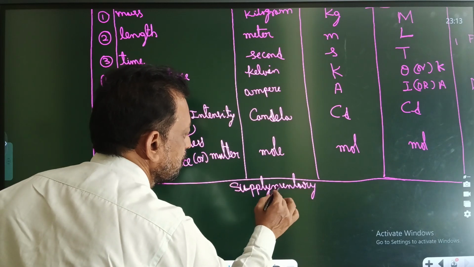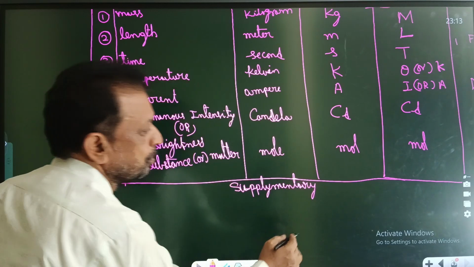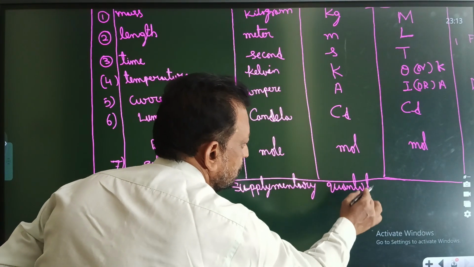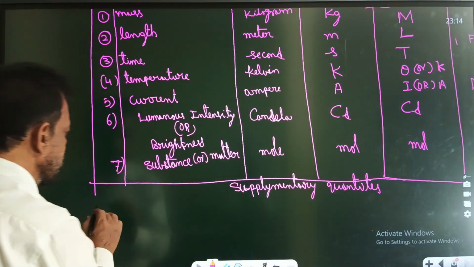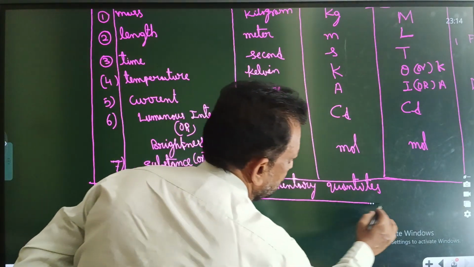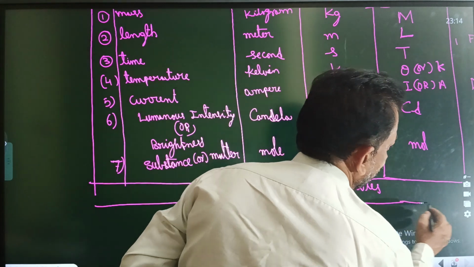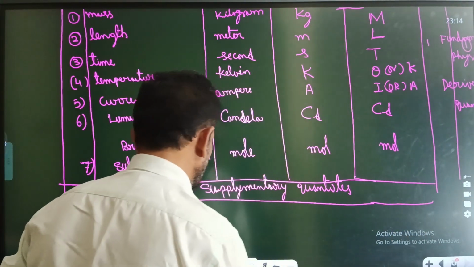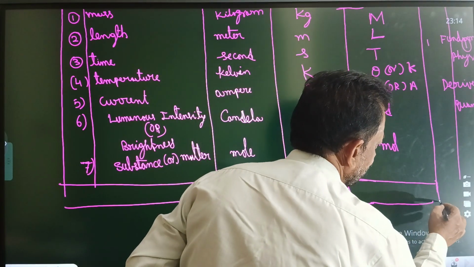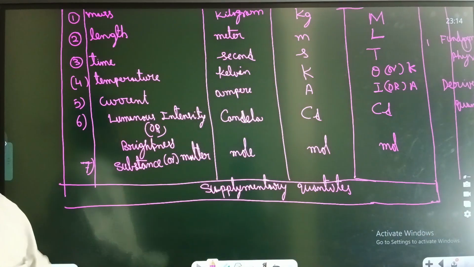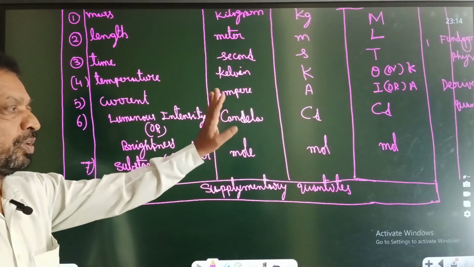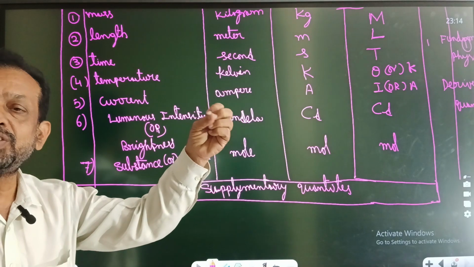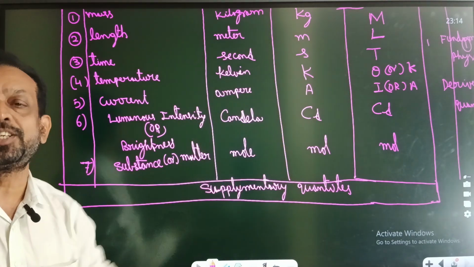Supplementary quantities. In 2022, one question was asked from supplementary quantities. People neglect this one, but this is the most important topic. Without this, there is no physics, no science, nothing. For all 45 questions, without unit, there is no physics, no solution. After solving, you have to have a unit there. That's why